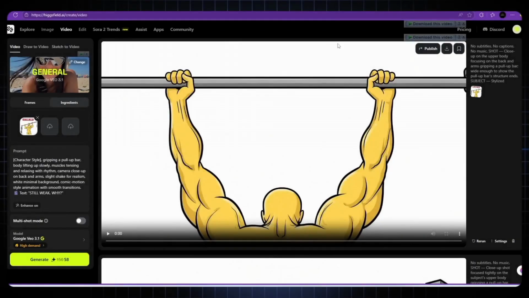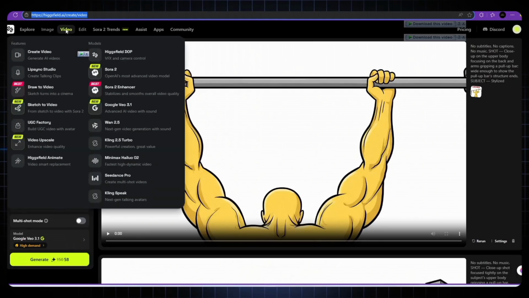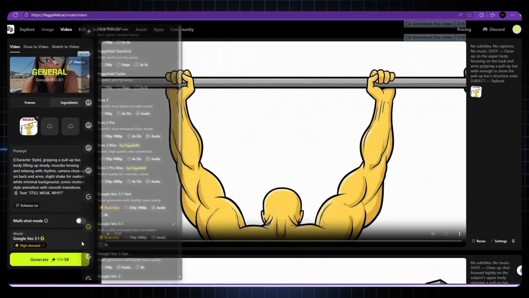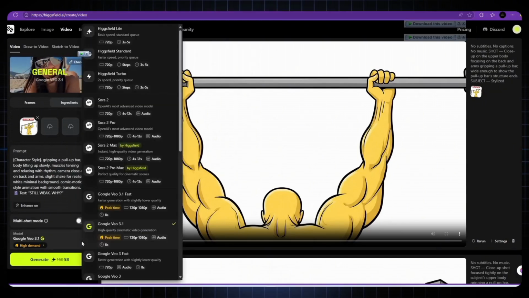Step 3. Turning images into videos with Higgsfield.ai. Now let's move to Higgsfield.ai. One of the best all-in-one AI video generation tools I've ever used. It's fast, clean, and gives professional quality motion videos. Once you're on the website, open the video section and select the model, Google Veo 3.1.